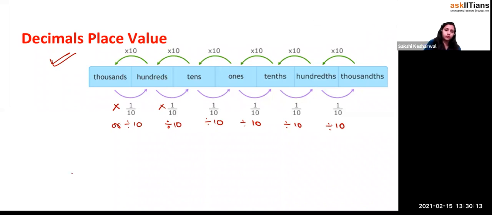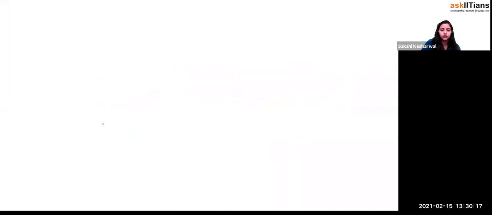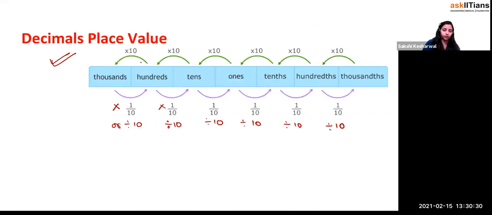Okay. So if I give you a question, I think we have the questions. First, let's do at least one question. If I say, write tenths, hundredths, is it clear or not? I think I should write it for you. What I'll do, I'll write it for you. What's the definition of tenths, hundredths and thousandths?